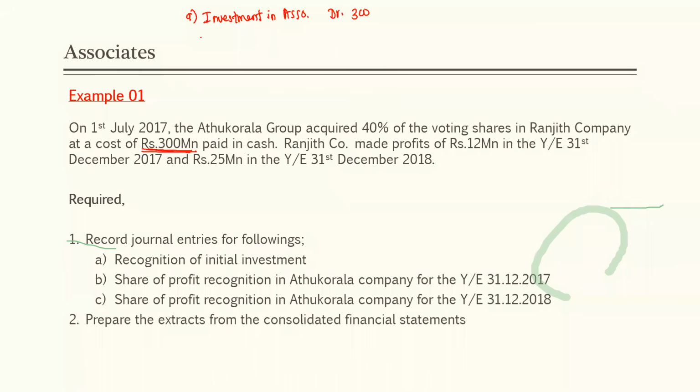Where to credit? Cash. Cash account credit 300 million.